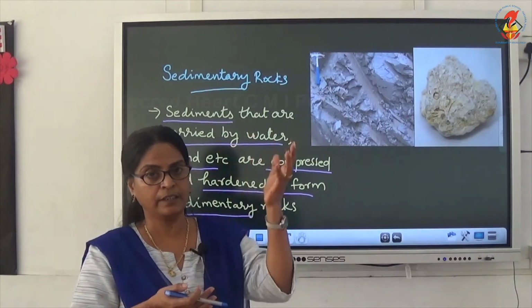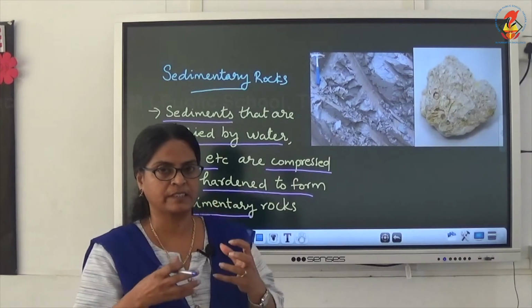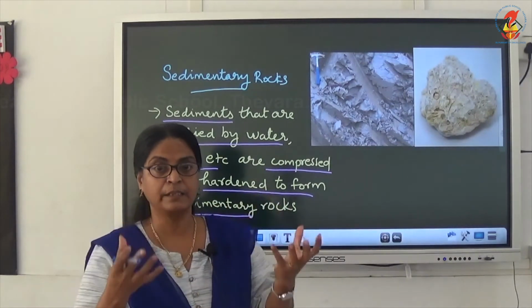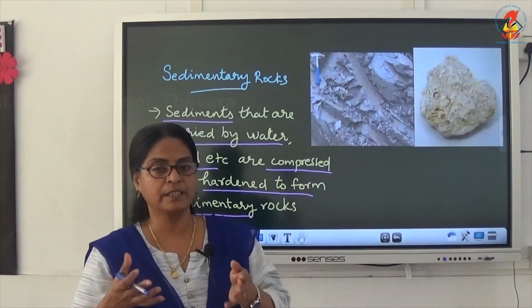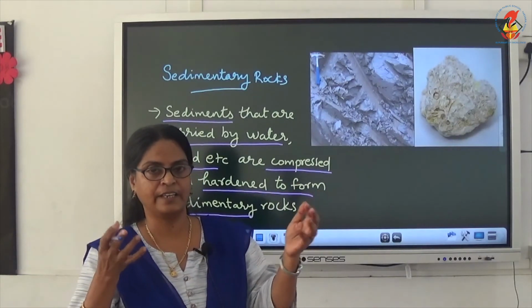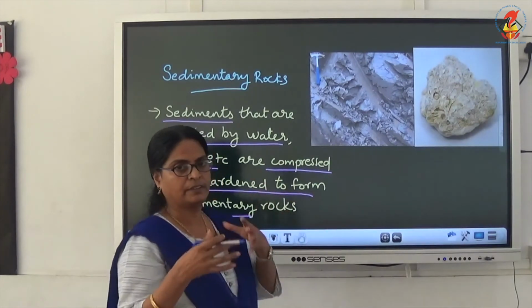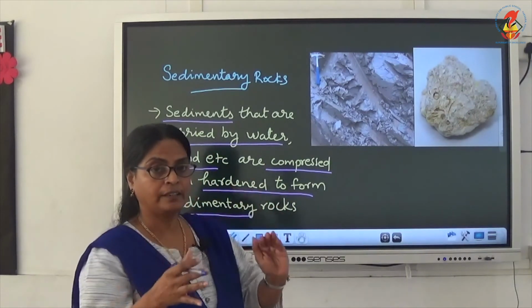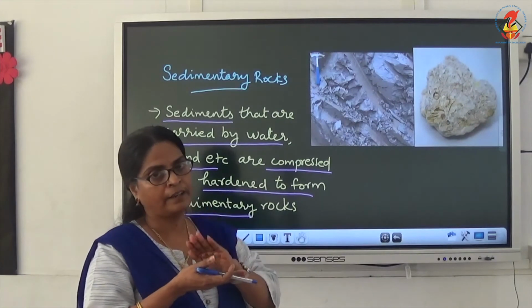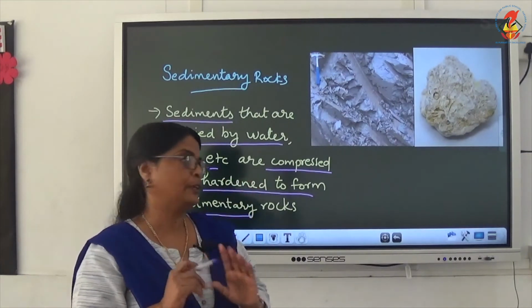So when the igneous rocks break into pieces, we get the sediments, and these sediments are carried by the rivers and other agents like wind and other water bodies, and they deposit them elsewhere, and there they are compressed and hardened to form sedimentary rocks.